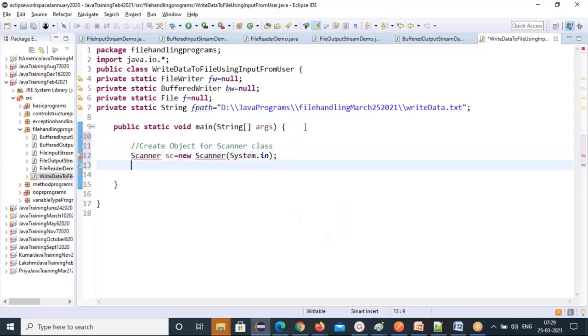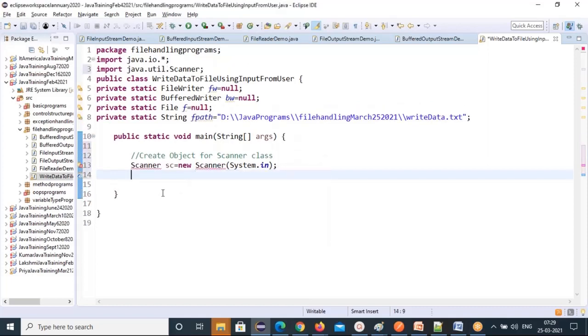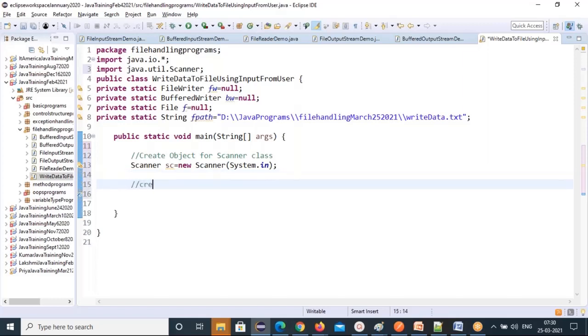That's it. The Scanner class is available in the java.util package.